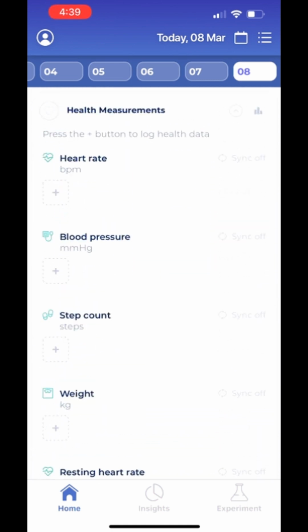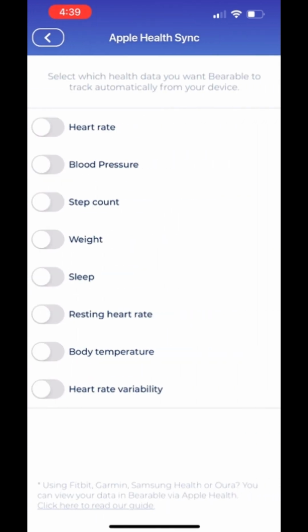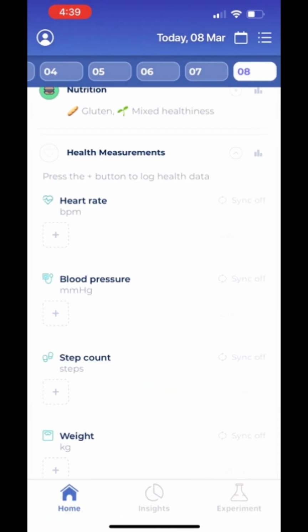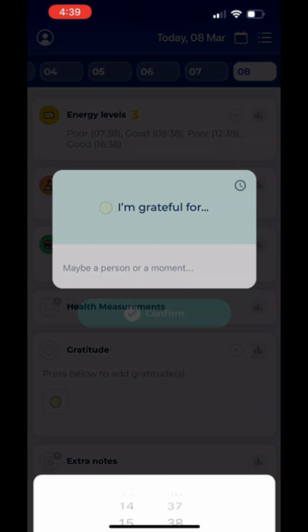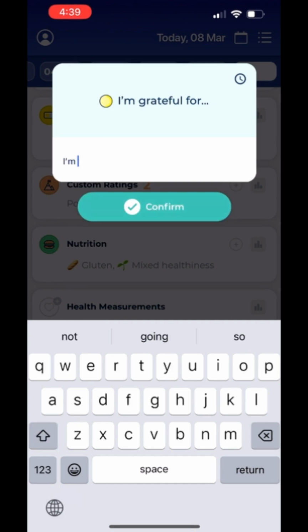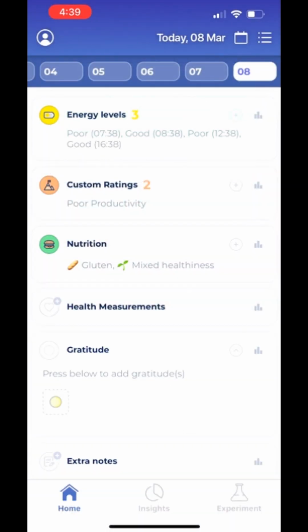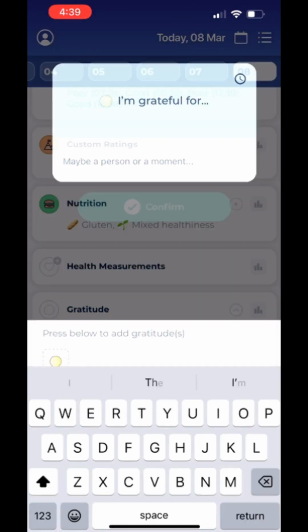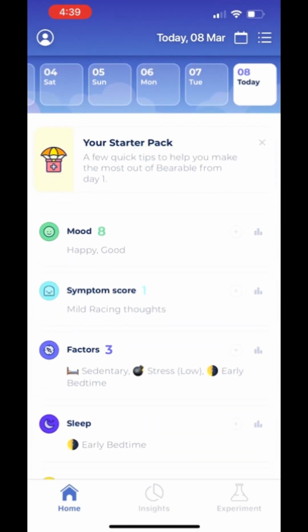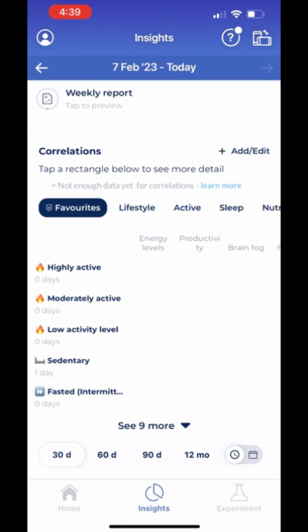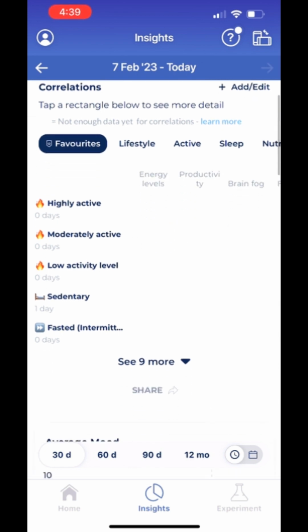We have health measurement as one of the tabs as well. Here is where you can link your health data with Apple Health. We also have places to write down our own journals, for example, gratitude journals or some extra notes. I have to say, in general, it is a pretty good app. It has almost everything required to track moods and different factors that can affect your mood. So as a mood and symptoms tracking app, pretty comprehensive.